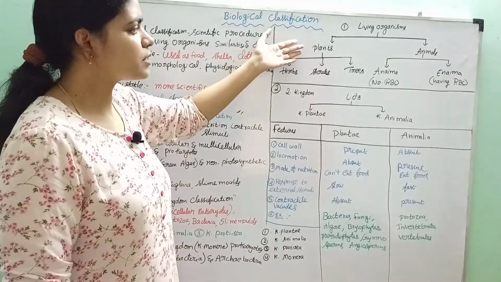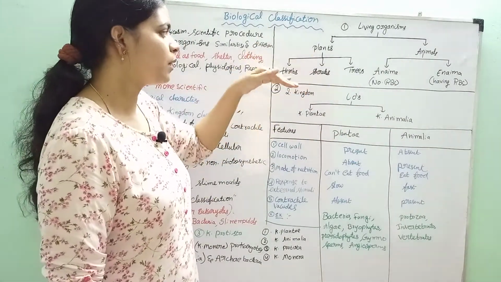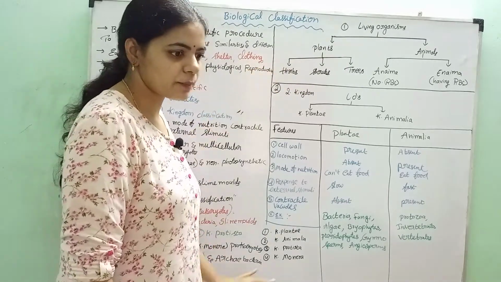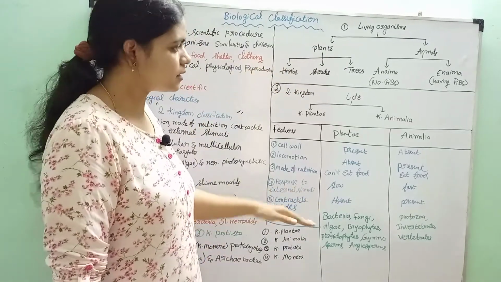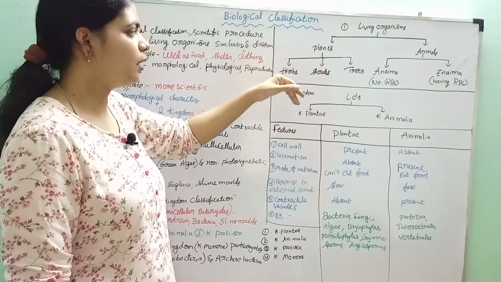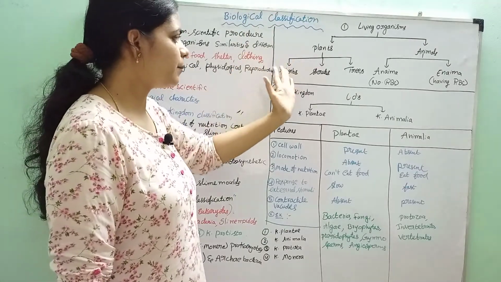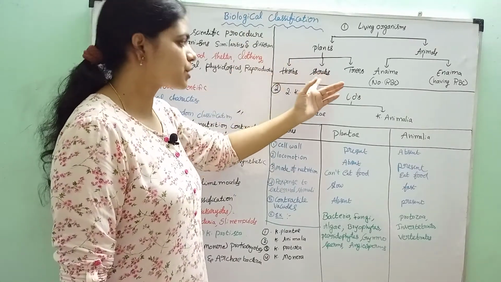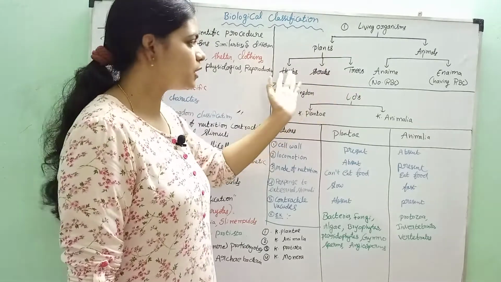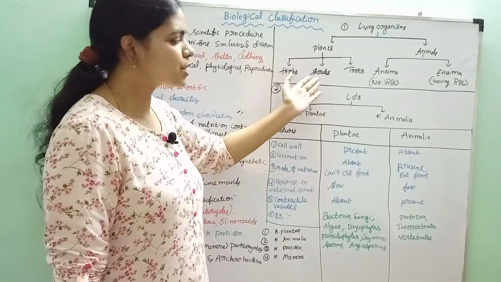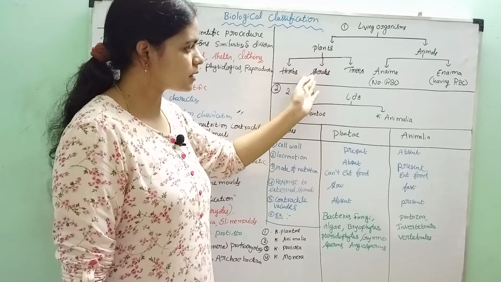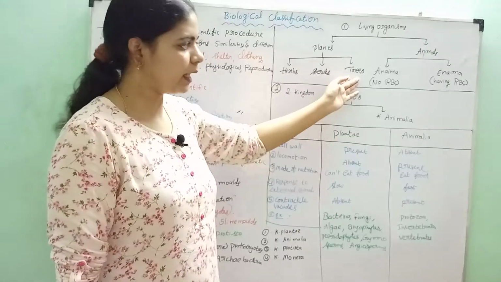If we see the morphological characters of plants, some are very short, some are medium sized, and some are very tall. So he classified the plants into herbs, shrubs, and trees. We know that herbs are the smallest plants, shrubs are medium-sized plants, and trees are the tallest, woody plants.